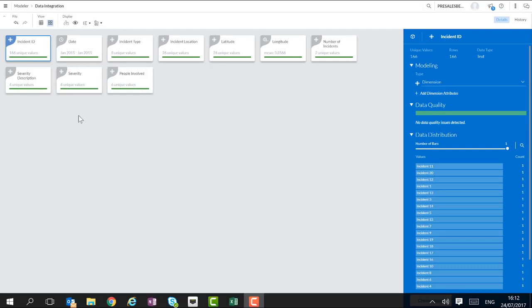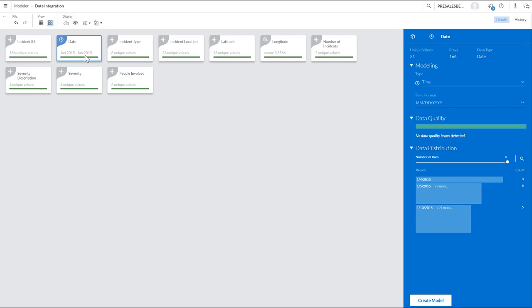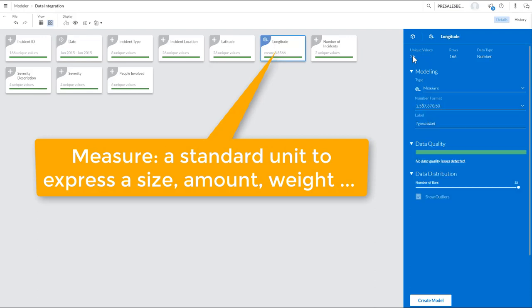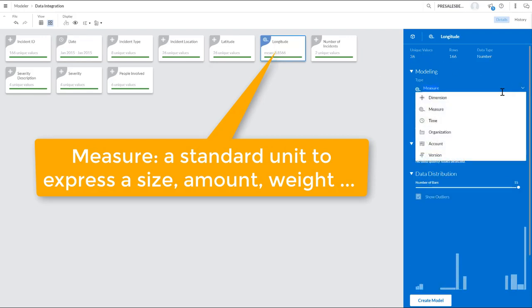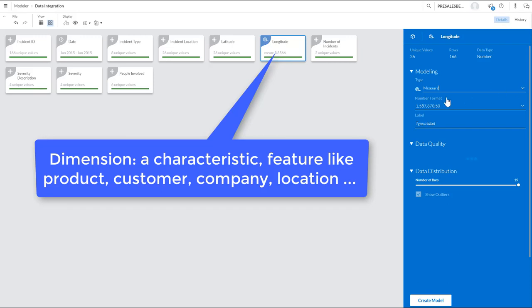The first thing we want to do is make sure that all the fields are correctly categorized. We see that the date is a time field, which is correct. But here, the longitude is a measure, where it should be a dimension. So let's change it. We can change it to several options. We have time, but we also have account and version for planning purposes. In this case, we want to categorize it as a dimension.